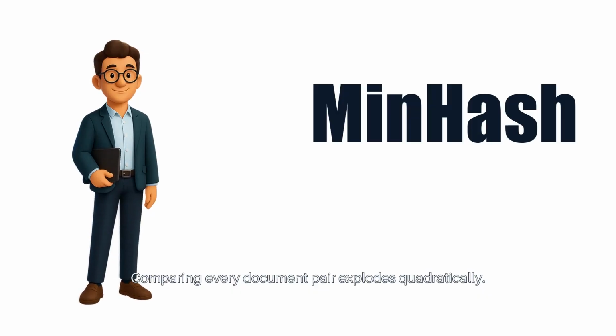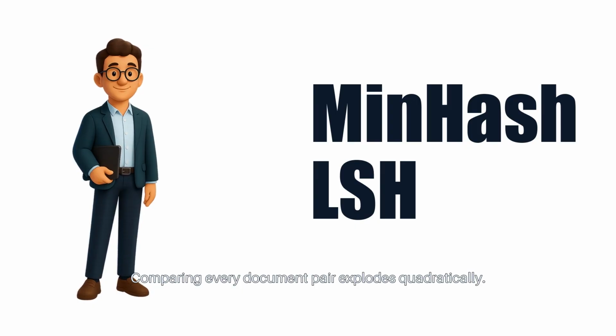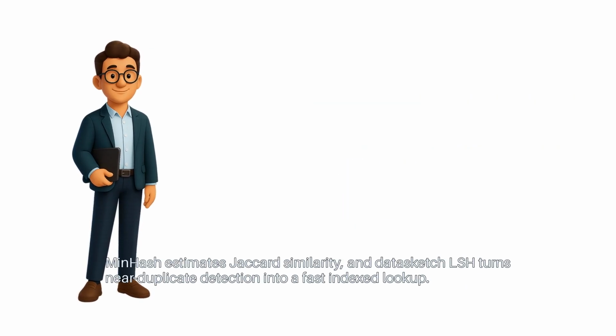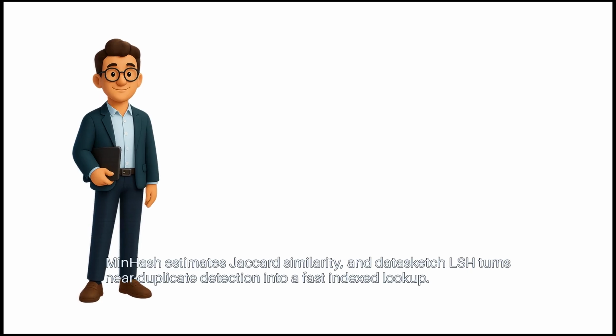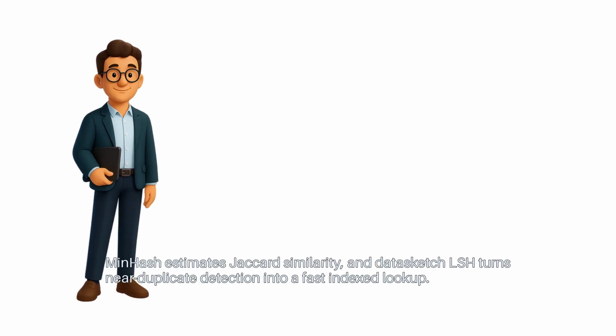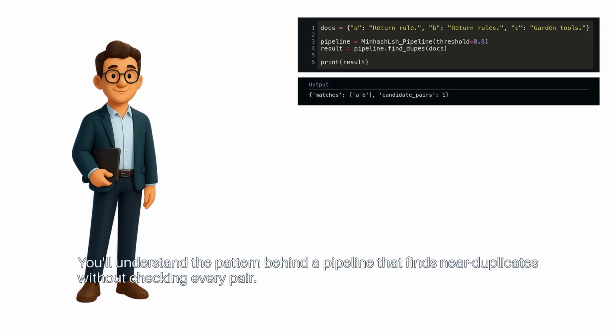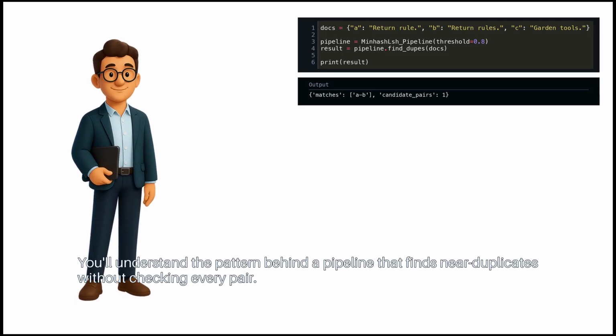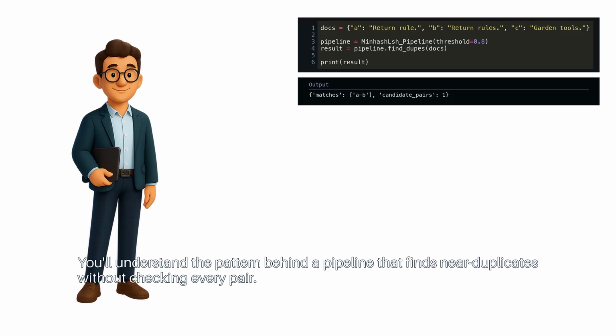Comparing every document pair explodes quadratically. MinHash estimates Jaccard similarity, and datasketch LSH turns near duplicate detection into a fast indexed lookup. You'll understand the pattern behind a pipeline that finds near duplicates without checking every pair.